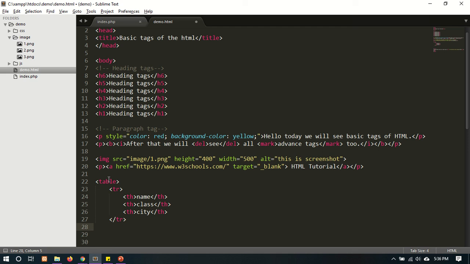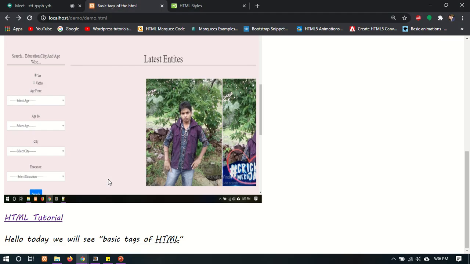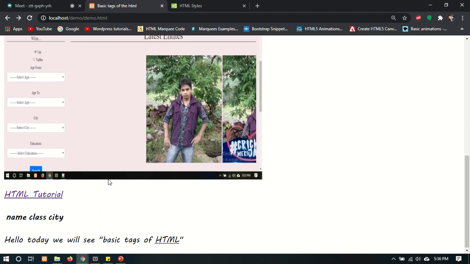This is the heading. These are the column names. Let's go and refresh this. Yes, this is the table heading.